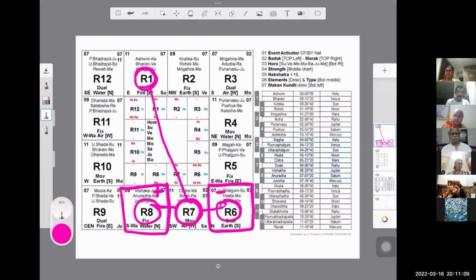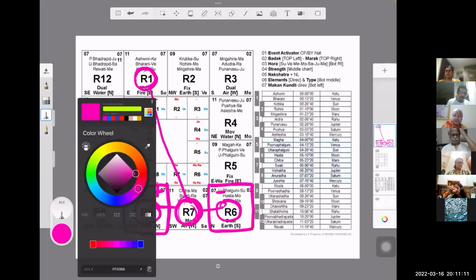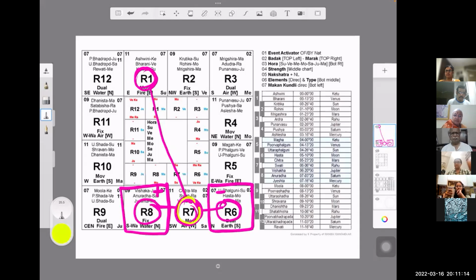Now, another thing. Let me change the color. Let us say this is the 7th house in question. Who will create an obstacle for the 7th house? The 8th to the 7th, this will create an obstacle for it. This fellow will create an obstacle for the marriage. This fellow will negate that event. Are you all understanding?